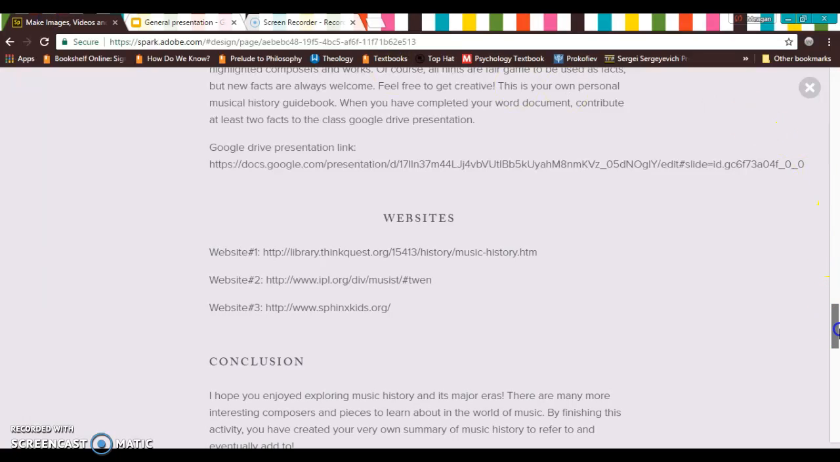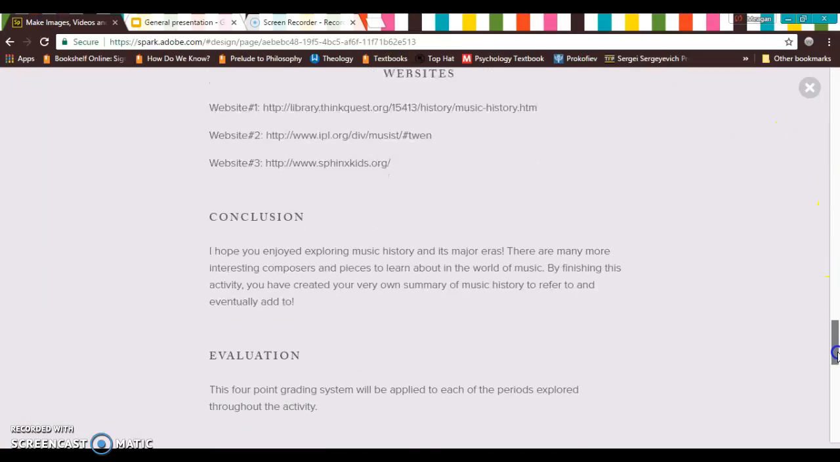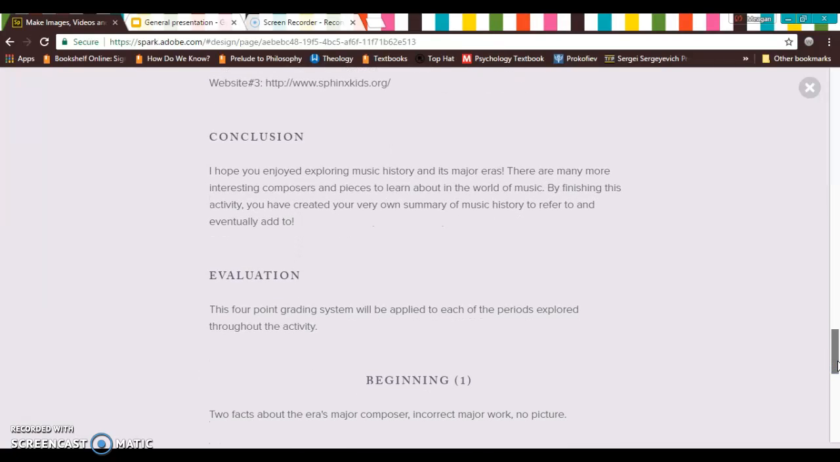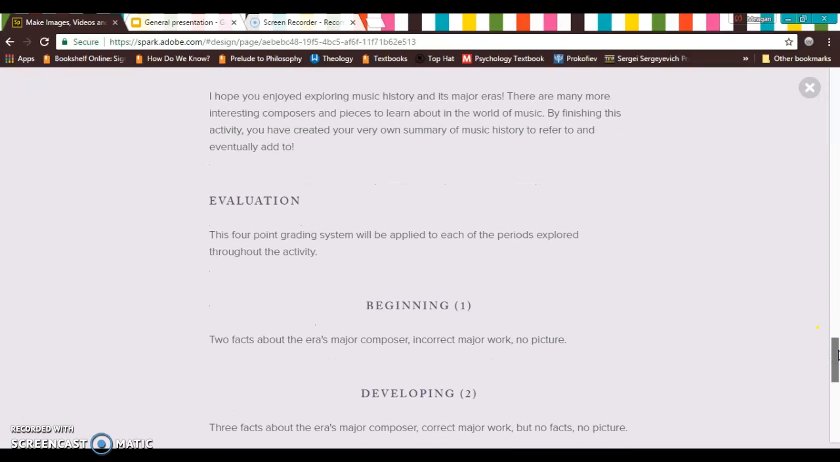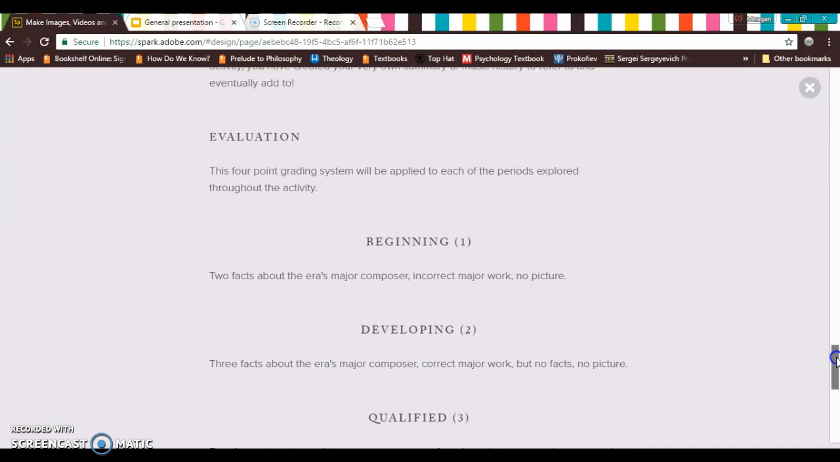So in conclusion, I just told them that there are more interesting composers to learn about and so many more things to learn about in each of these different time periods, and that they are creating their own reference of musical history time frame to refer to and to eventually add on to.